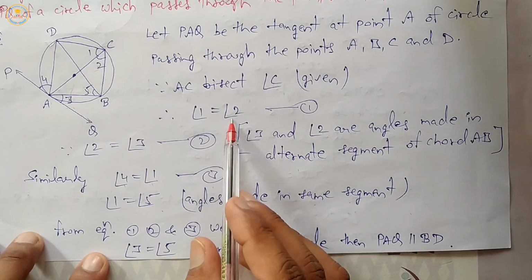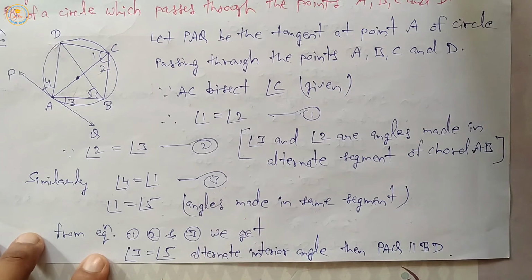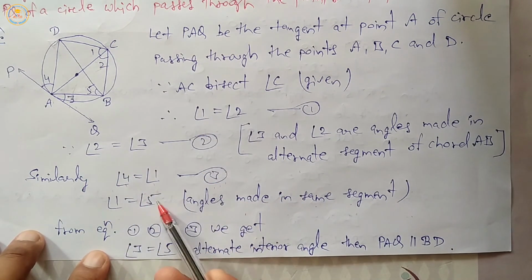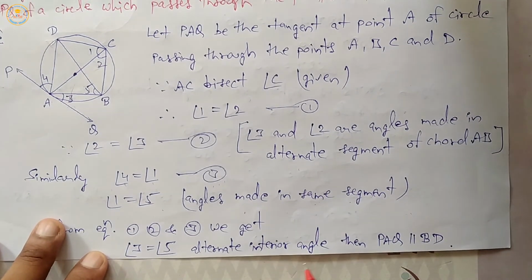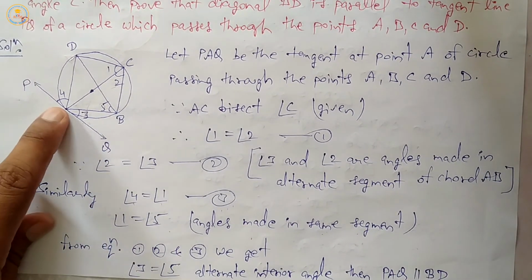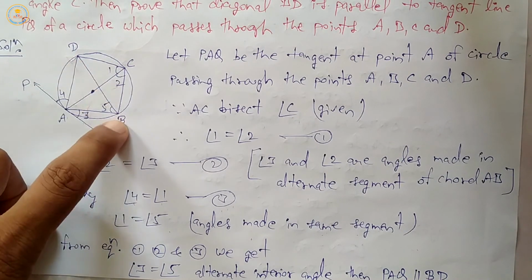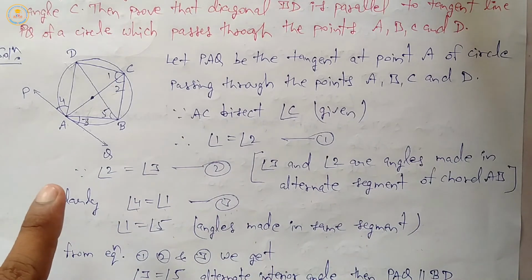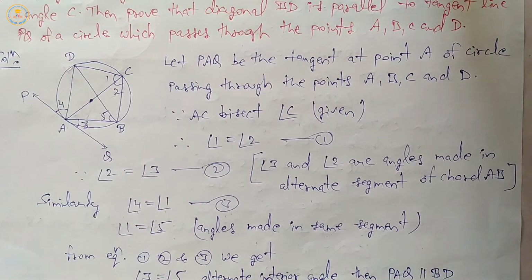Therefore by equations first, second and third, 1 equals 2, 2 equals 3, 4 equals 1, 1 equals 5. So angle 3 equals angle 5, alternate interior angles, which means tangent PAQ is parallel to BD. That's why we prove PAQ is parallel to BD.